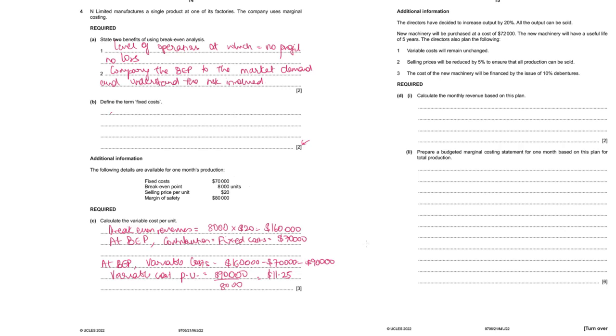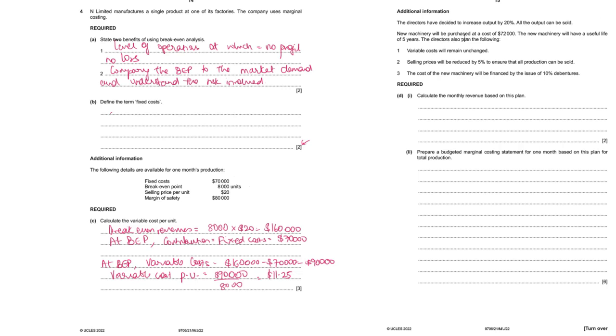There are many ways of understanding the question. Approaching it differently also is okay. Just get the concepts right and just get the final answer right. Additional information: the directors decide to increase the output by 20%, and all the output can be sold. The new machinery will be purchased at a cost of 72,000.